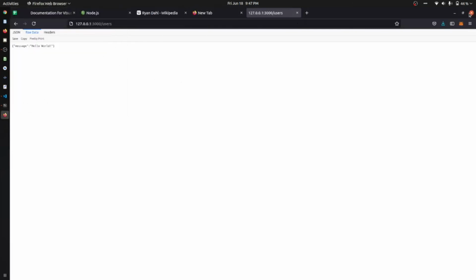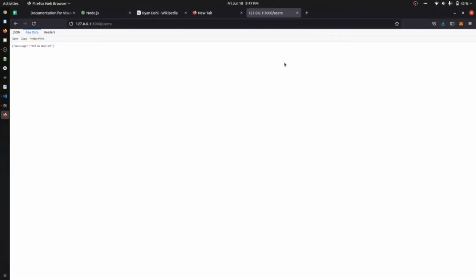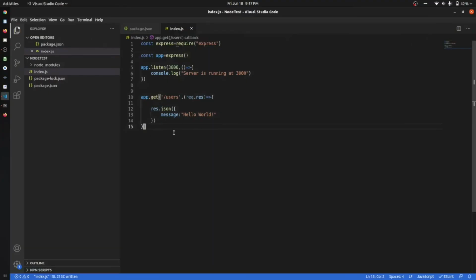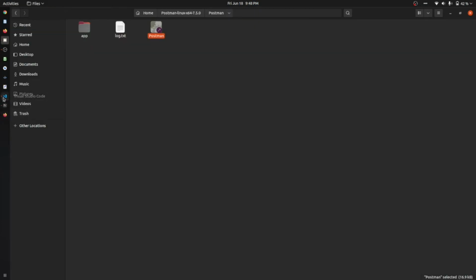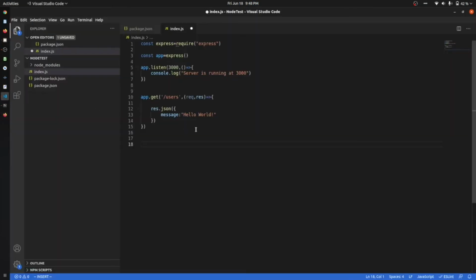Okay, so now what we will do, we can use Postman in order to test our application. Let me just open my Postman. We are gonna create a simple API in which if a user gives inputs a user, it will be stored in a variable.